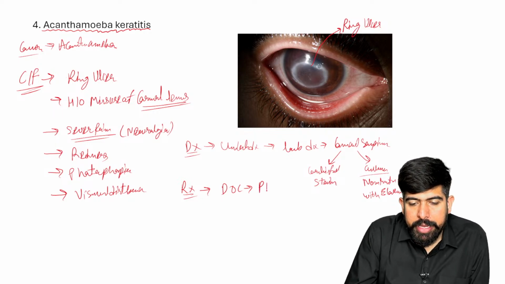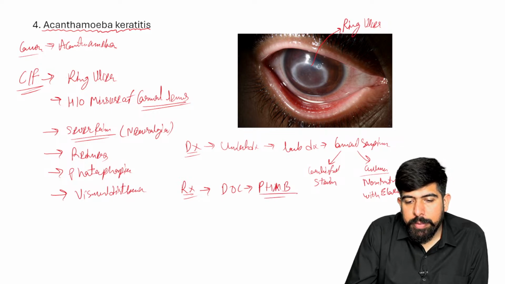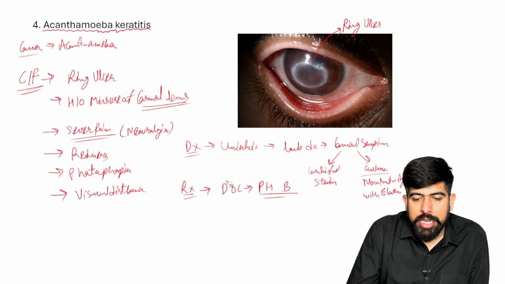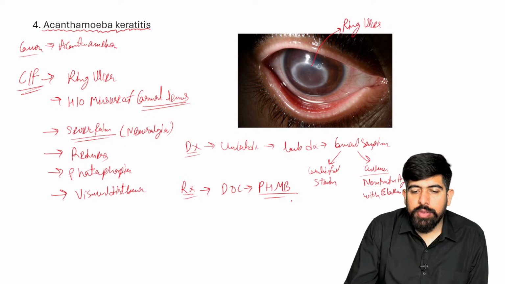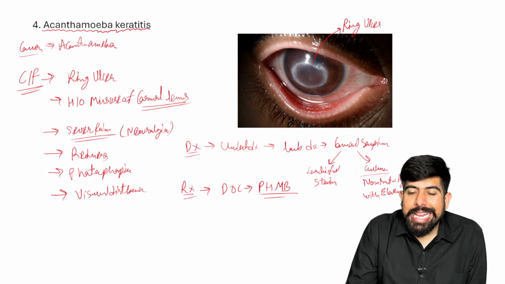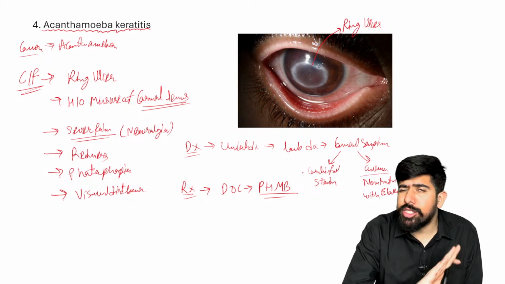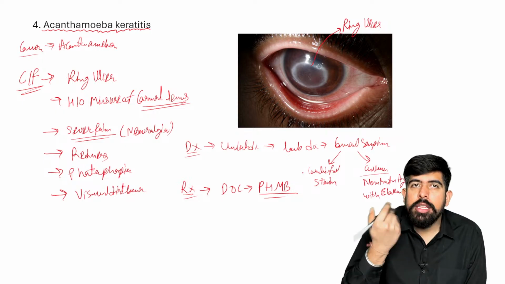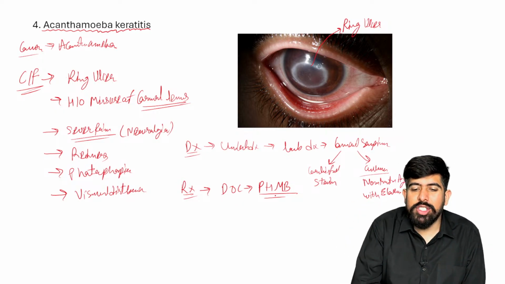Yes, PHMB, polyhexamethylene biguanide, is the drug of choice in cases of Acanthamoeba keratitis. We are not going to use steroids here because steroids will not do anything, but the drug of choice is PHMB.